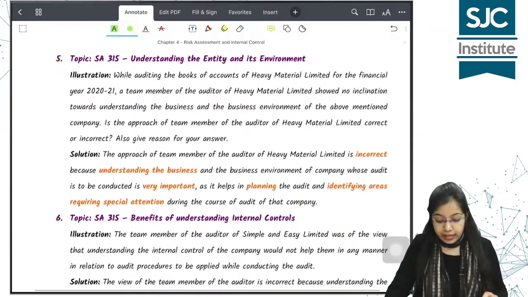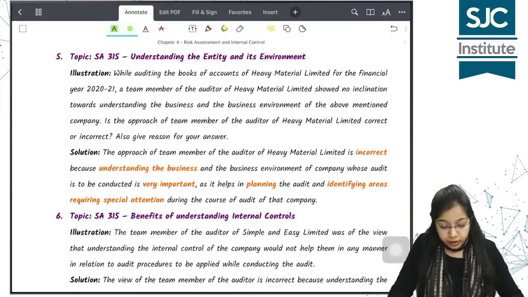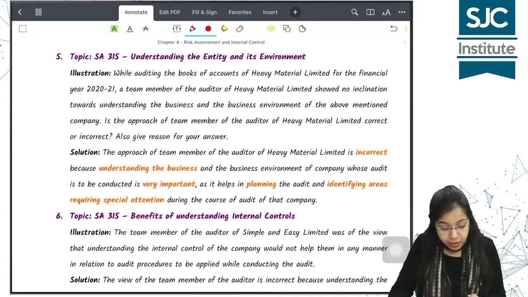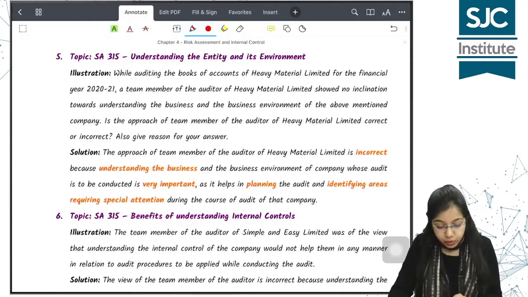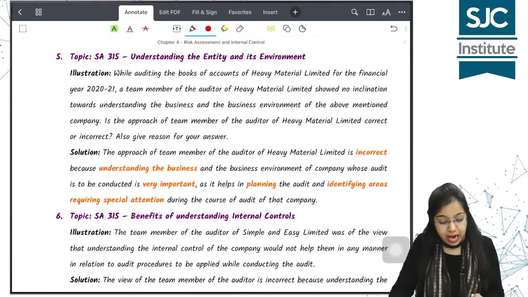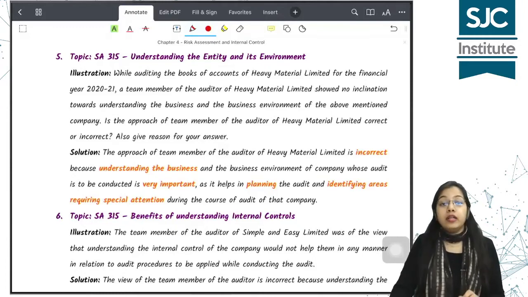चलिए next illustration देखो. While auditing the books of accounts of Heavy Material Limited for the financial year 2021, a team member of the auditor of Heavy Material Limited showed no inclination towards understanding the business and the business environment of the above mentioned company. Is the approach of the team member of the auditor of Heavy Material Limited correct or incorrect? Also give reasoning for the same.